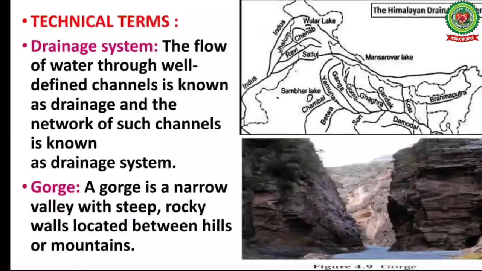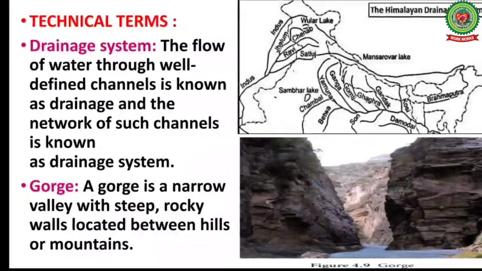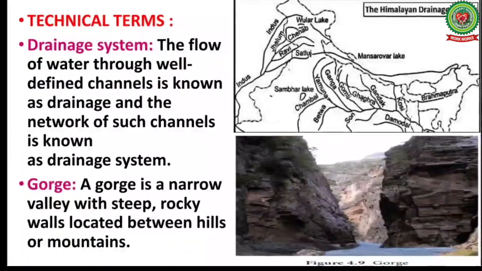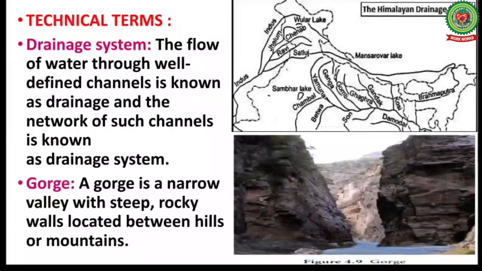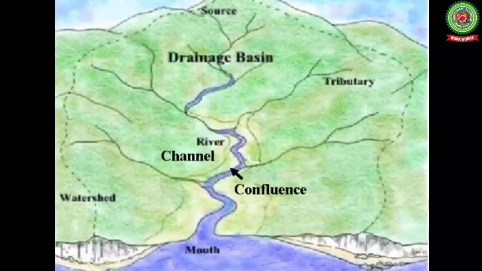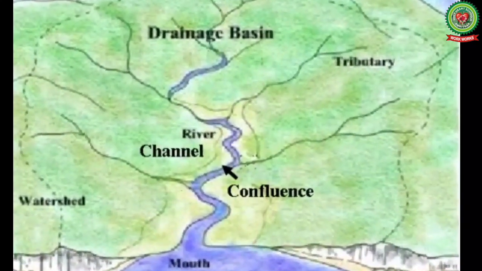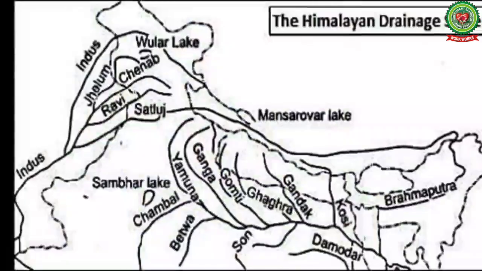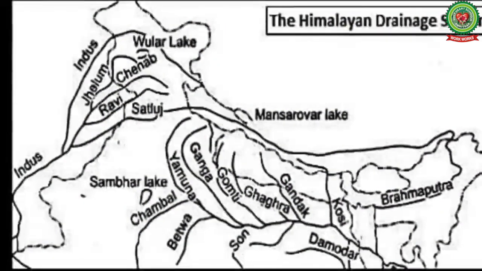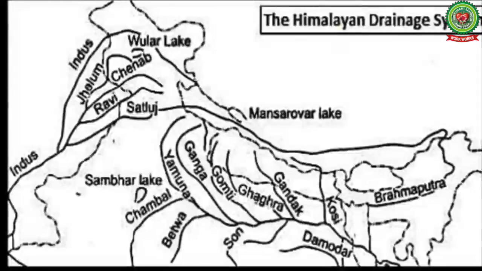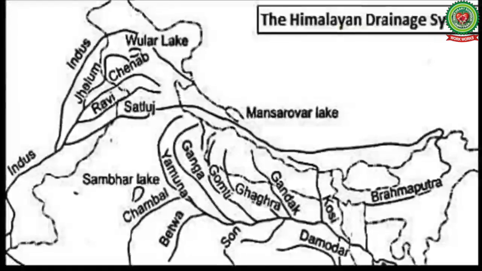Now, it is time to go through some technical terms which are related to today's topic. The first term is drainage system. The flow of water through well-defined channels is known as drainage, and the network of such channels is known as drainage system. For example, river Ganga and its tributaries form a well-defined drainage system in India.